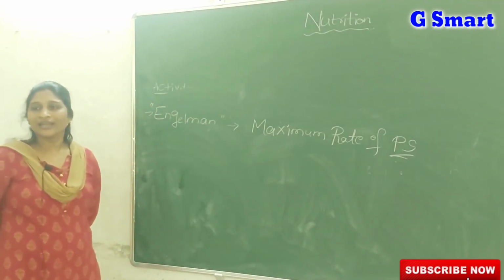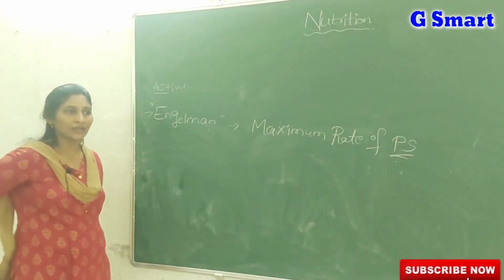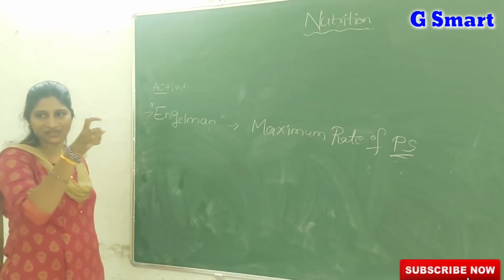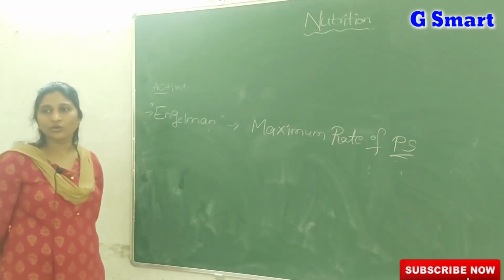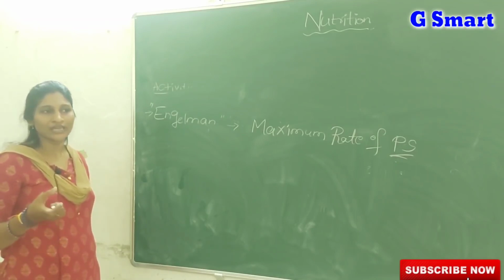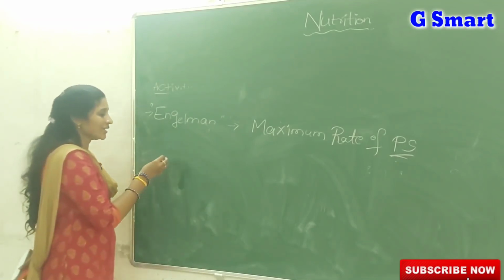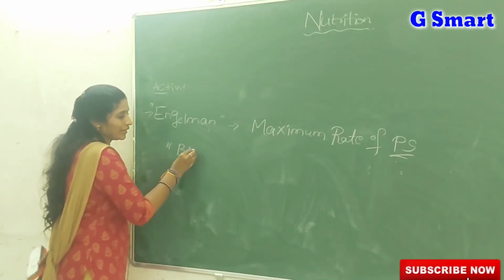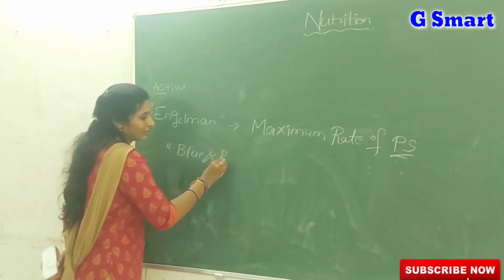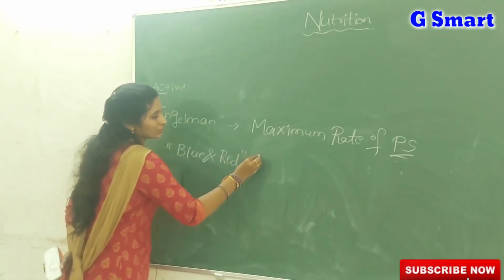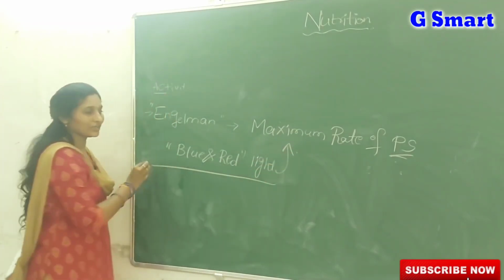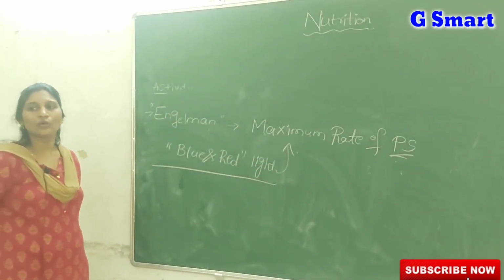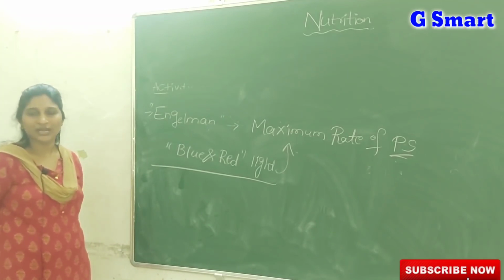Engelmann exposed a few strands of algae to sunlight split into different colors, VIBGYOR, red, blue, violet and so on, and he detected that at blue and red light the maximum rate of photosynthesis takes place. At which light? Blue and red light only.